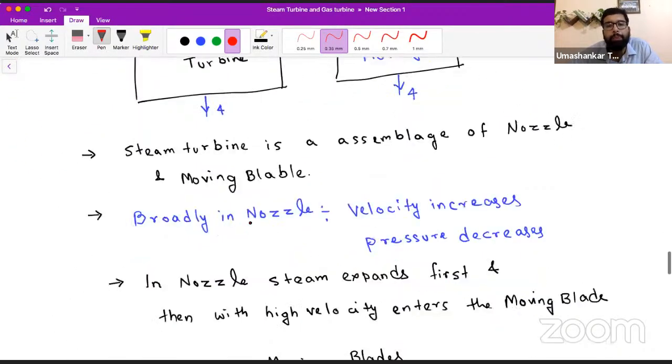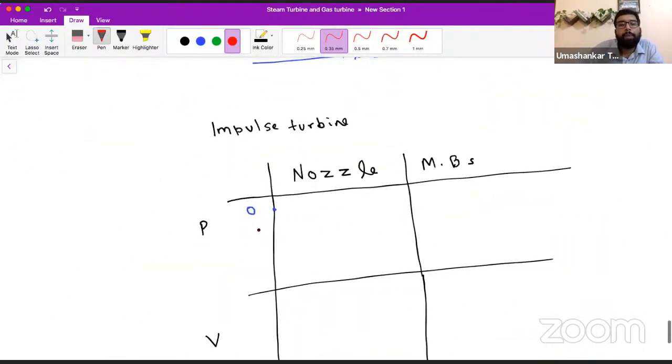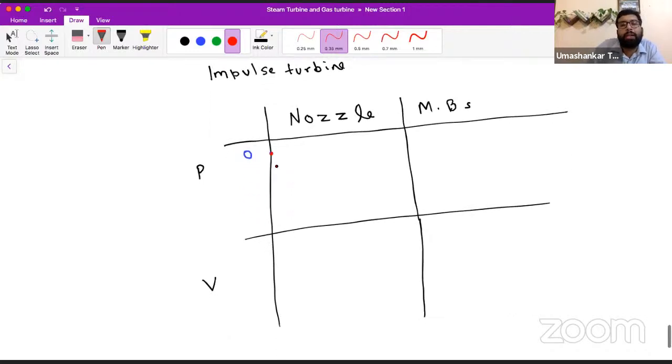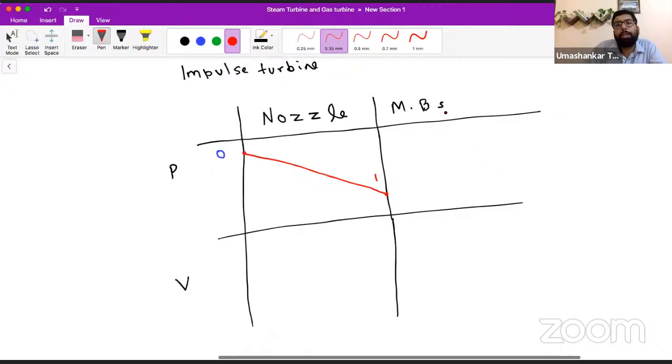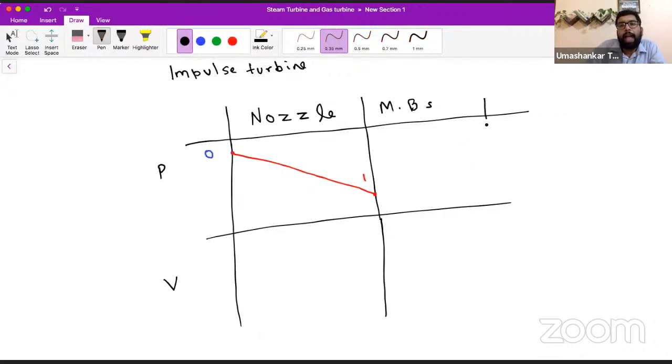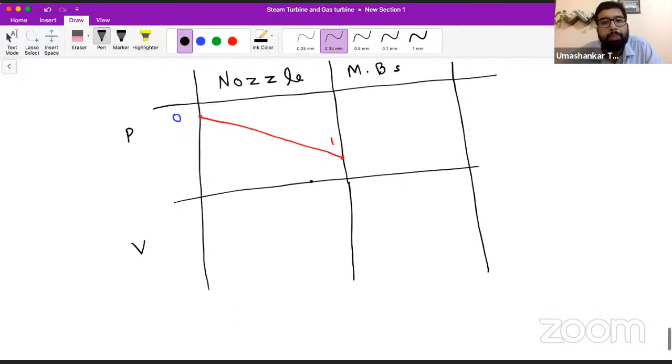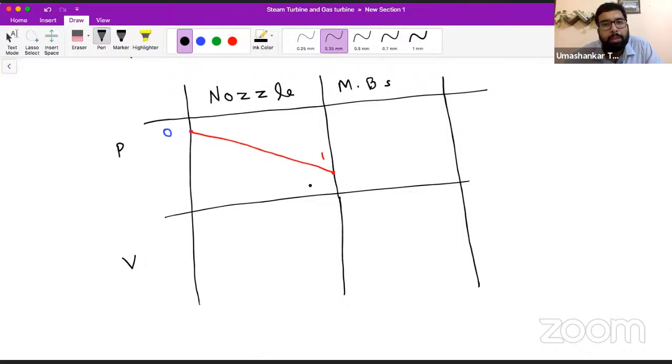Now come here. High pressure steam is going to enter into the nozzle. And in the nozzle, as we have understood by the definition, expansion will take place. Expansion will take place means that the pressure reduces while the steam flows in the nozzle.